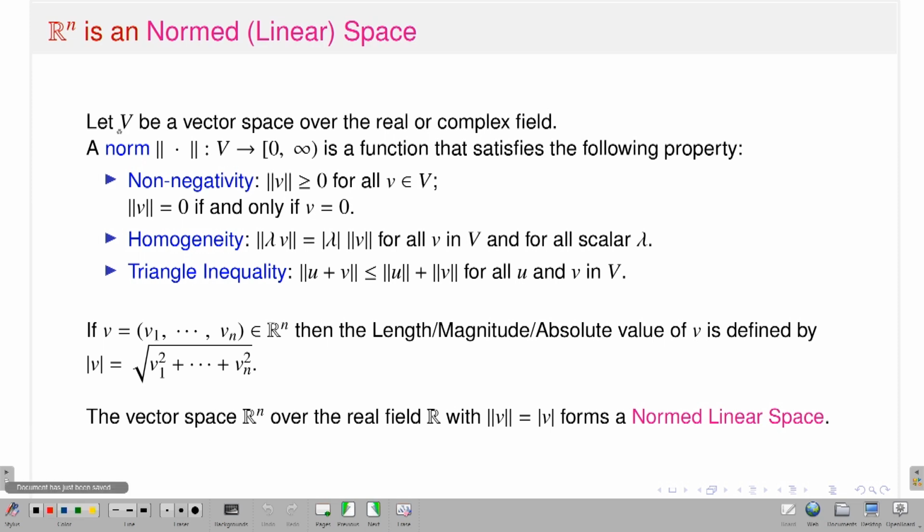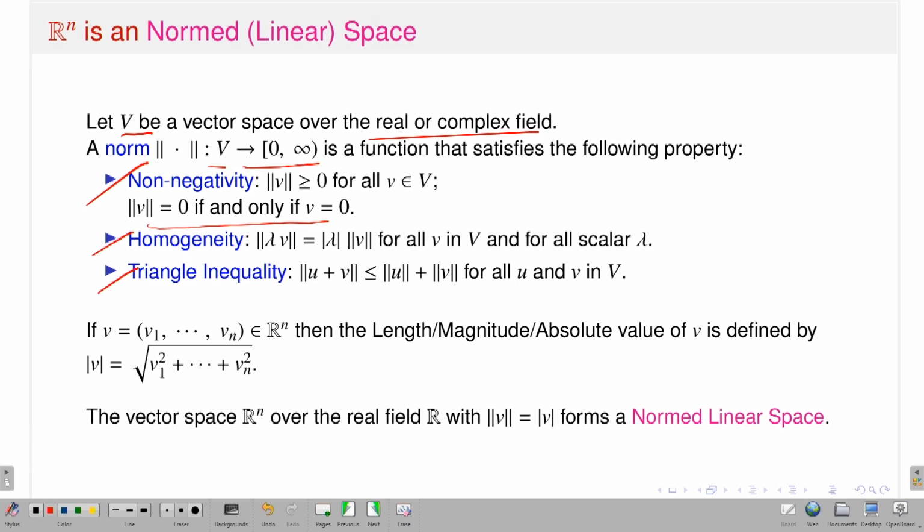If I have a vector space V over a real or complex field, a norm is a map from the vector space V to the non-negative real line, that means the closed interval 0 to open infinity, which is a function satisfying the following three properties. What are the properties? First is non-negativity, second is homogeneity, and third is the triangle inequality. So, what is non-negativity? That means the norm of the vector is always non-negative for all v, and norm of v is equal to 0 if and only if v is equal to 0.